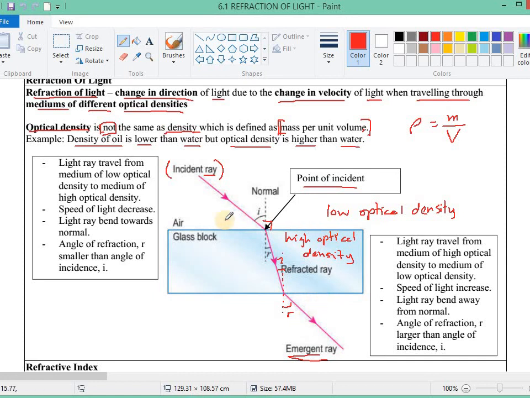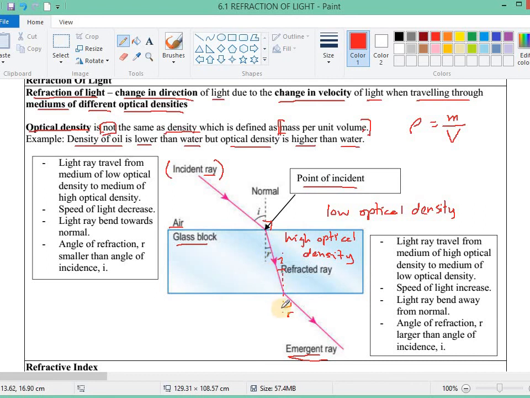Here we have air and a glass block. Air has lower optical density compared to glass block; the glass block has higher optical density. So what happens is the speed of light will decrease. When the light slows down, the light will undergo refraction and it will refract towards the normal.